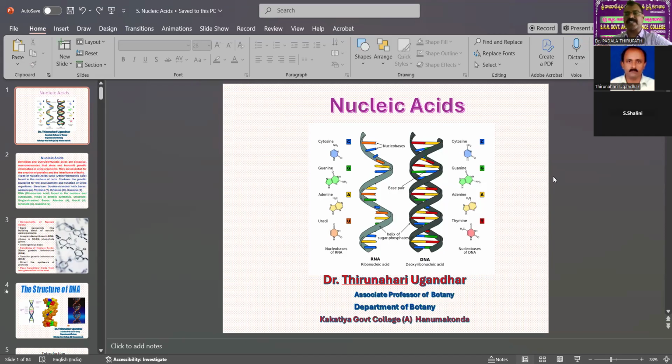Sir has huge experience in the field of molecular biology, genetics, plant biotechnology, tissue culture. Sir is going to explain today's class in molecular biology, that is nucleic acids. It is the most important topic for all competitive exams regarding life sciences: CPGET, CSIR NET, UGC NET, AP SET and TG SET, and other competitive exams. Not only botany but also zoology, biotechnology, and microbiology.